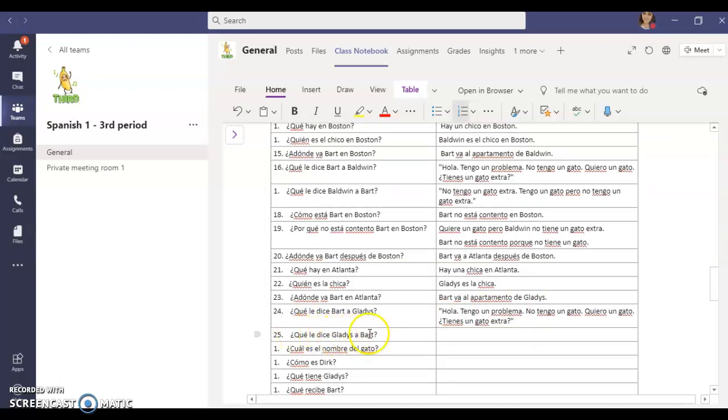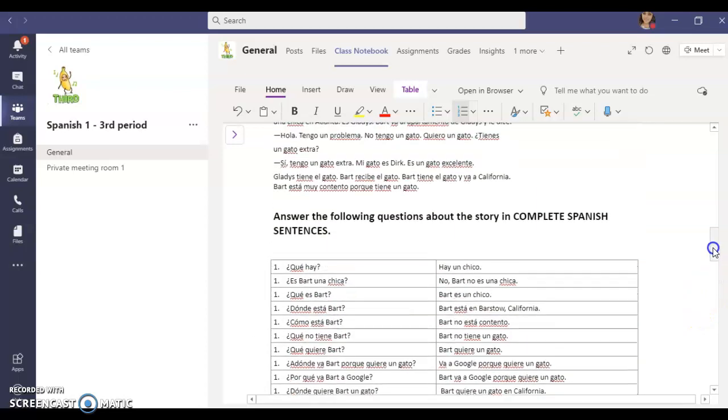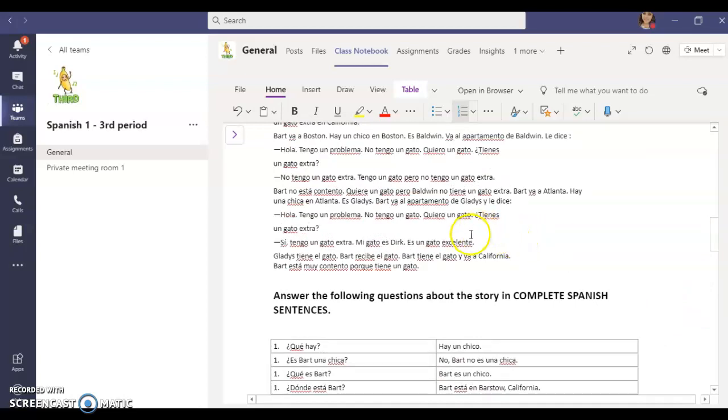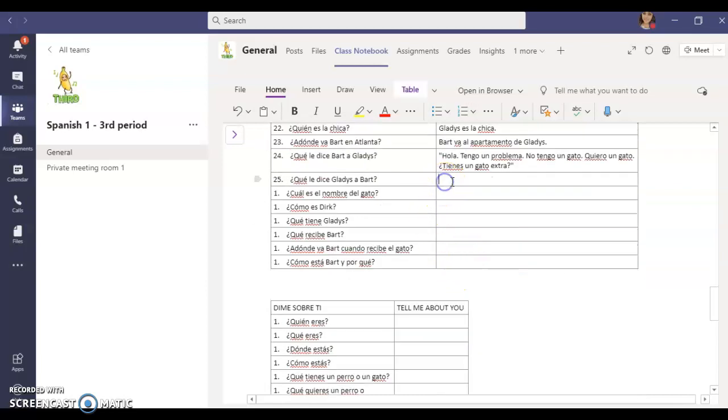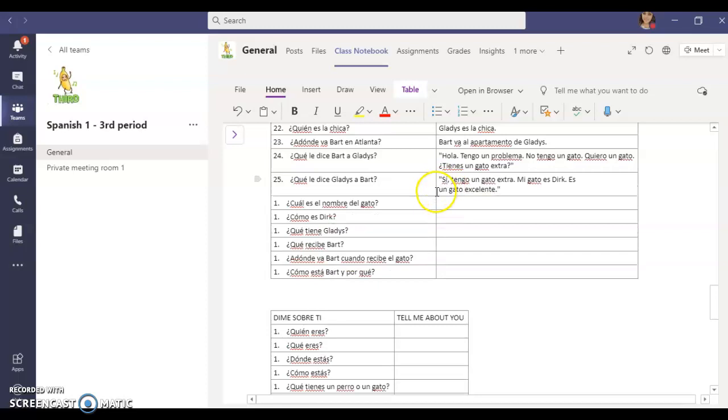¿Qué le dice Gladys a Bart? What says Gladys to Bart? Or what does Gladys say to Bart? So scroll back up to our story here. And right here, Gladys responds, Sí, tengo un gato extra. Mi gato es Dirk. Es un gato excelente. I'm going to Control C to copy. Take it back down here. Put some quotes. Control V to paste. And I don't like the formatting on this because I'm picky. So I'm going to go ahead and fix that.